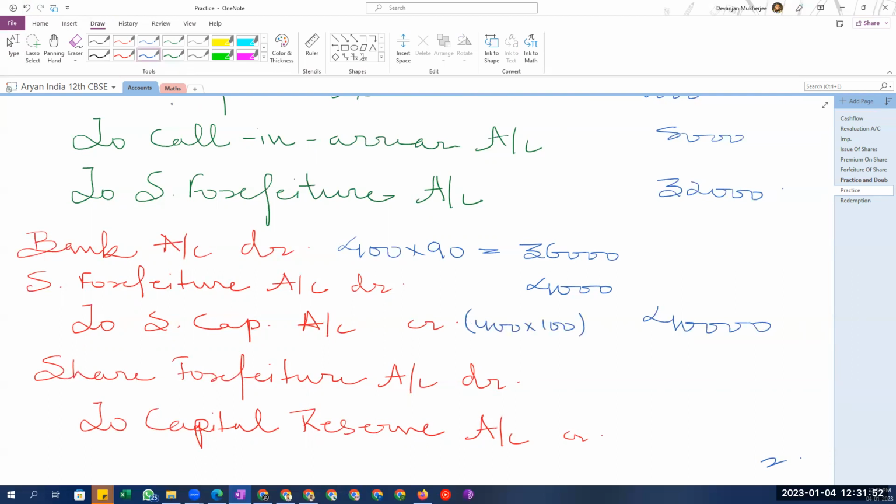Whatever money we utilized, some part of the share forfeiture, 4,000, we have utilized. The remaining will go into the capital reserve. So 32,000 minus 4,000, which is 28,000, will go into the capital reserve. That's it. All okay? Yes. Perfect.